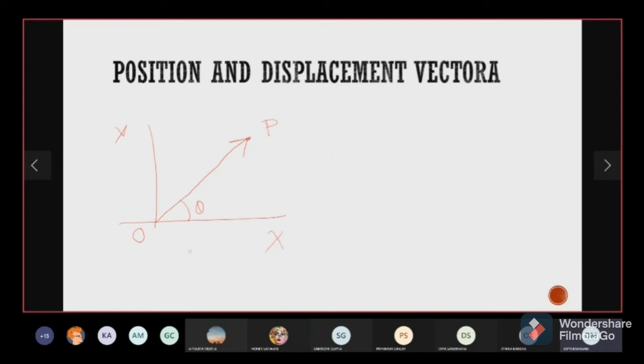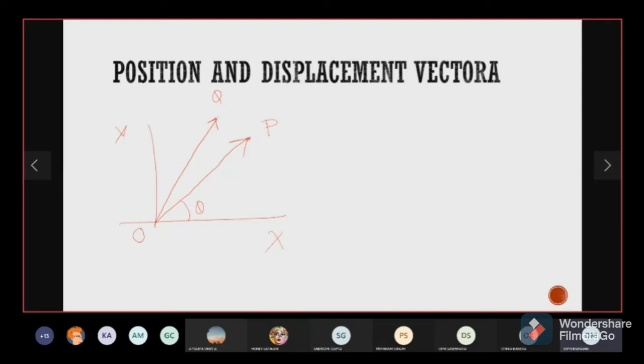It is helping me determine that at any given time, where was the object P with respect to the origin. So it is giving me two things. It tells me the direction of the object with respect to the origin, and it tells me the magnitude of the position with respect to the origin. Okay. Now suppose this object moves from position P to a position Q here. Okay. Now he moves from position P to a position Q.